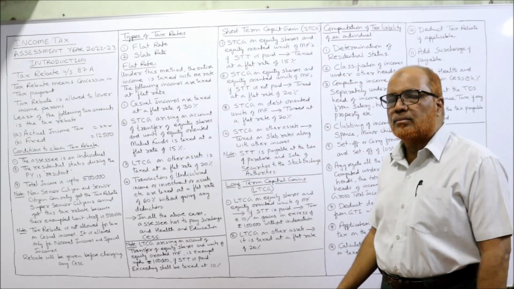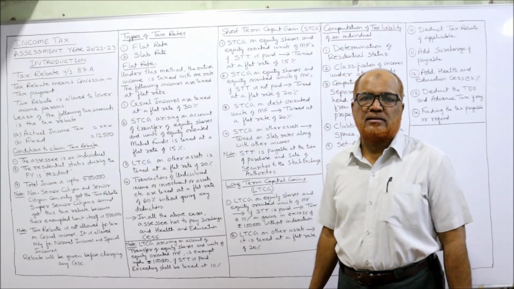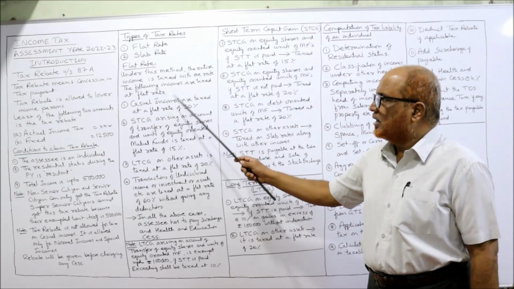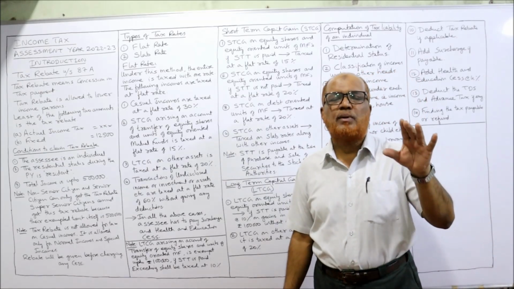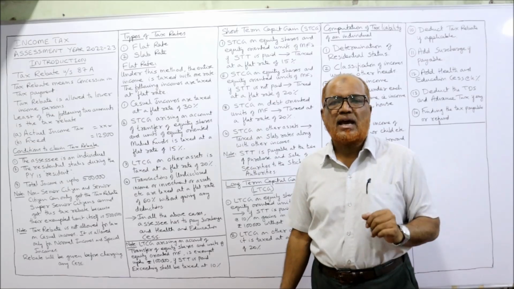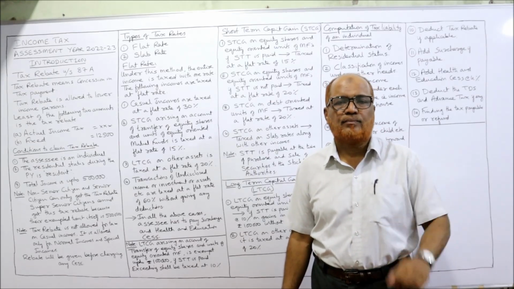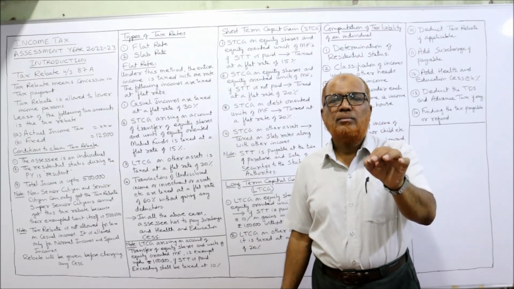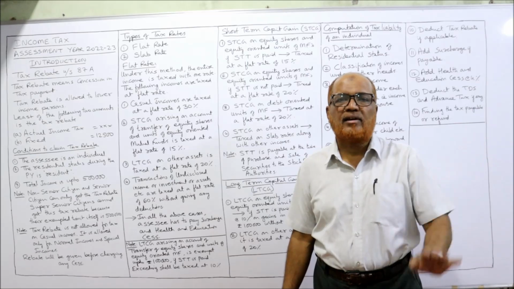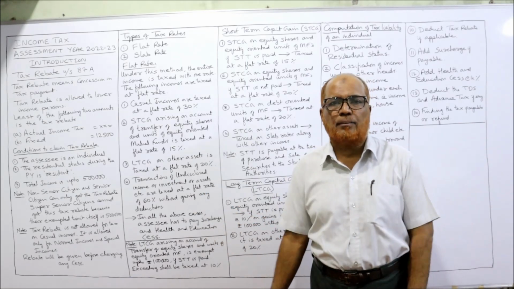The following are examples of incomes where flat rate will be applied. First one, casual income. In the last video I explained in detail what casual income is, examples and the tax rate. Remember again, casual income is taxed at a flat rate of 30% separately. It will not be clubbed with any other income.